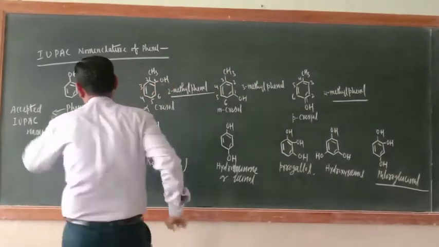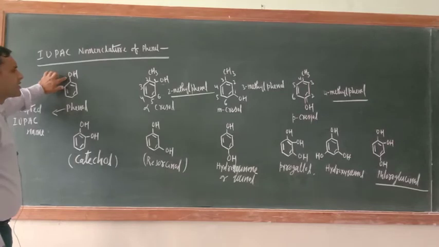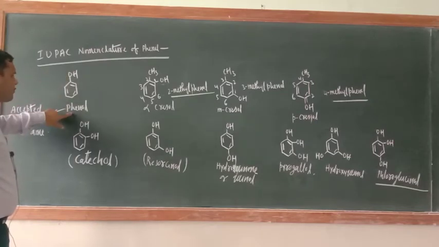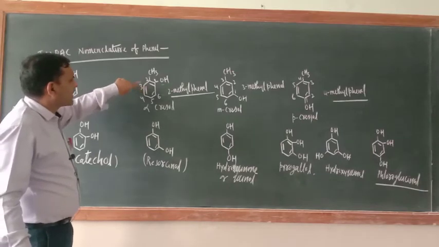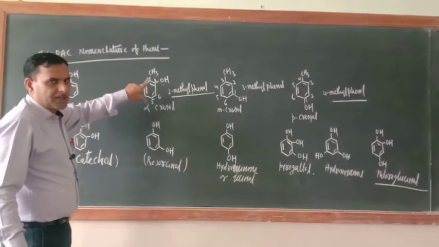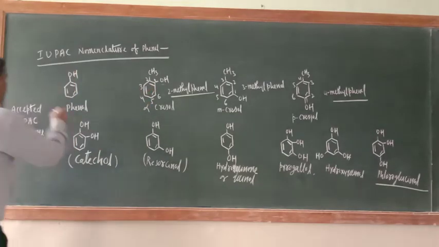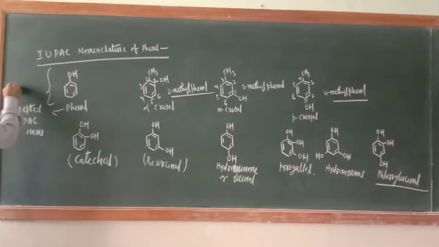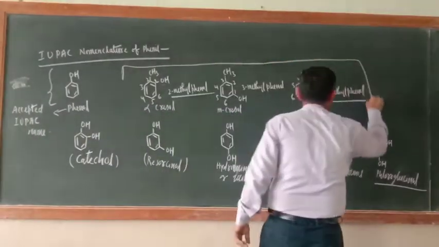Okay, so phenol, if only one OH group is there, the name would be phenol, and rest substituent if it is attached with the benzene ring, so that compound would be named as derivatives of phenol. Here you can write, all are derivatives of phenol.